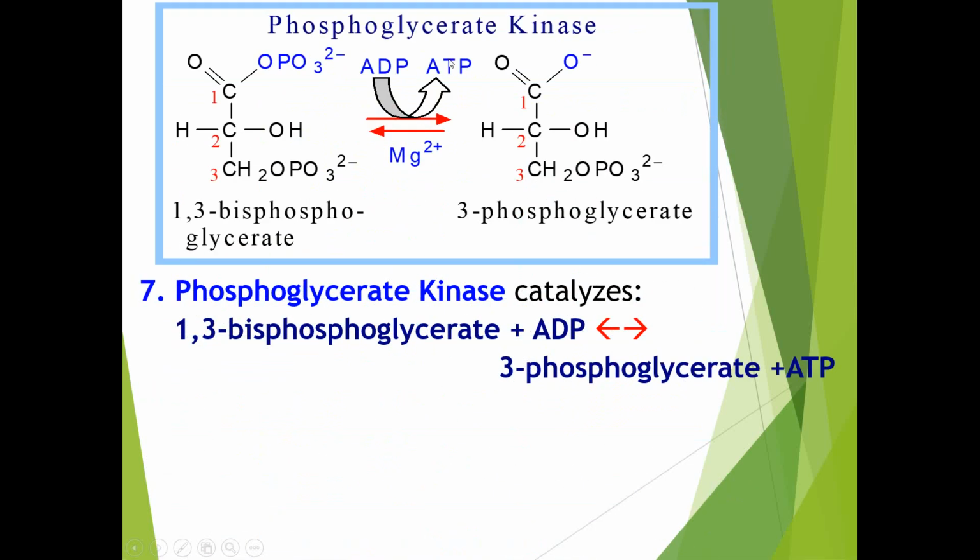Next we will proceed toward step 7 of glycolysis. So here the 1,3-bisphosphoglycerate molecule formed converts into 3-phosphoglycerate. In this step of conversion, one molecule of ADP gets utilized and converted into ATP. Simply, a dephosphorylation reaction takes place. This released phosphate gets accepted by ADP, that is adenosine diphosphate, and there is formation of ATP. So one molecule of ATP gets generated through this step.